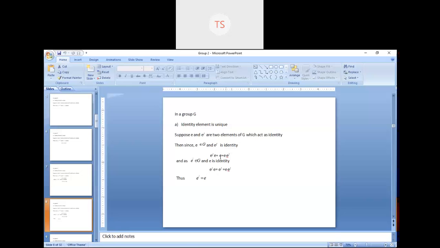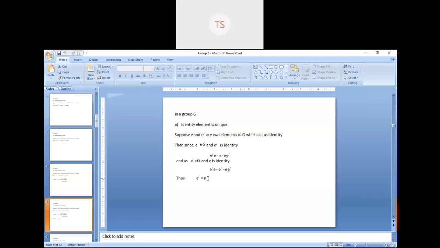So here also it is the same case. If you multiply E dash and E, you are getting E, and here also E dash and E is equal to E dash. That means there must be one possible condition, which is E dash is equal to E. Now is it clear? So this is your first statement: in a group G, the identity element is unique. That means for a particular group, you will get only one identity.